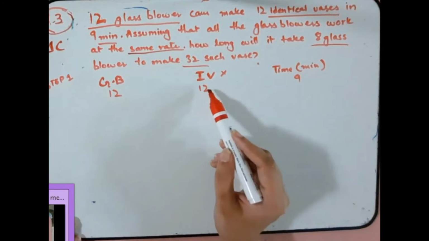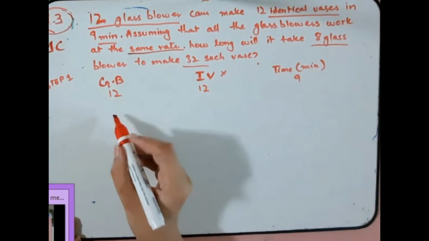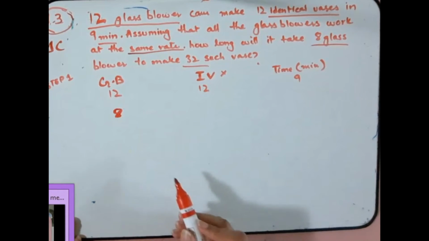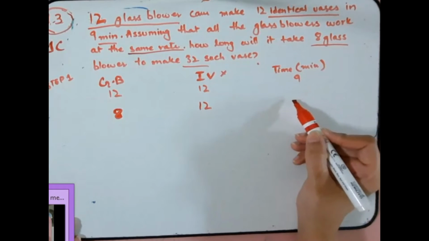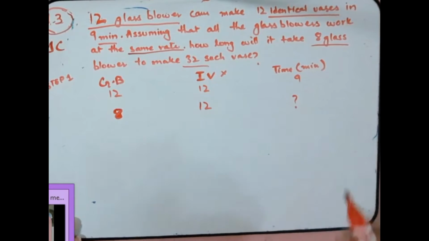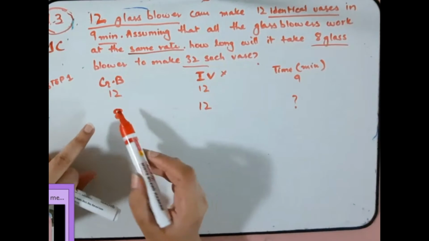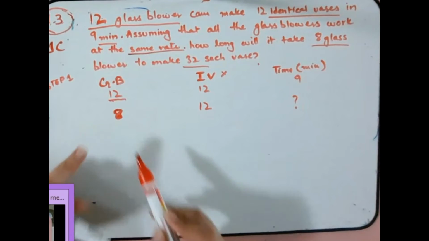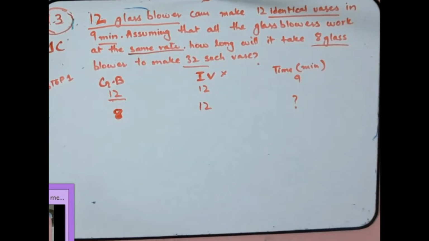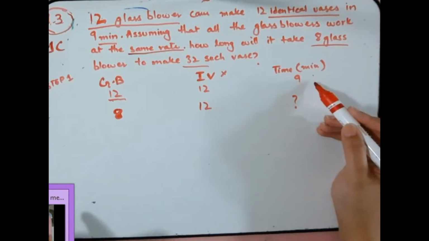12 glass blowers can make 12 identical vases in 9 minutes. We have to find out how long 8 glass blowers will take to make 12 identical vases. So forget about this. Let's consider these 2 variables. If more glass blowers work, will time reduce or increase?